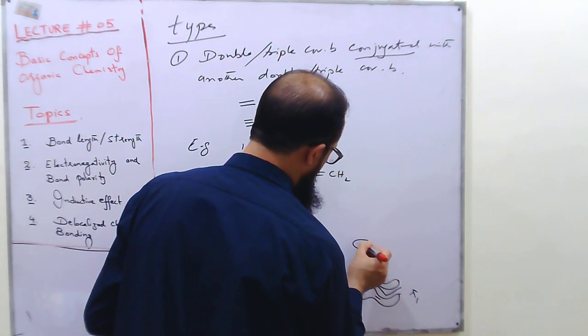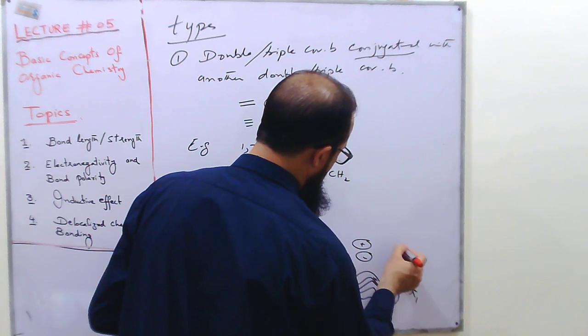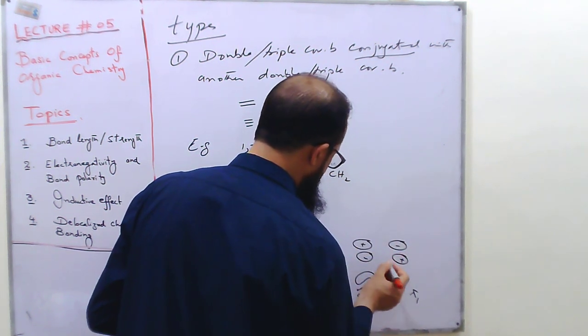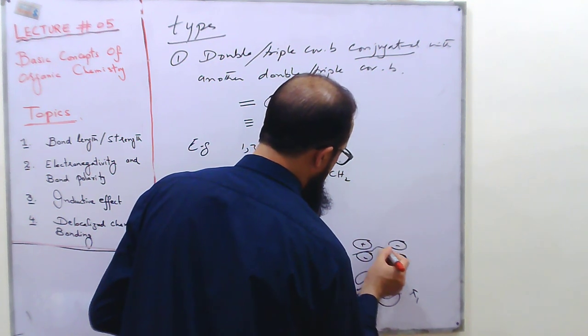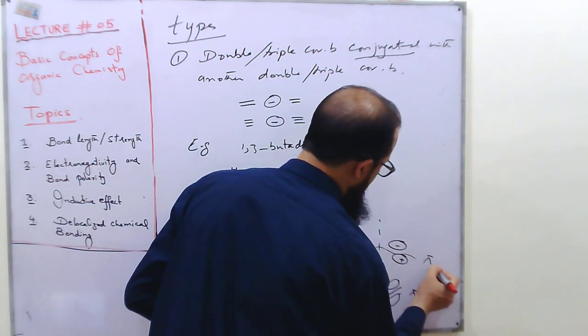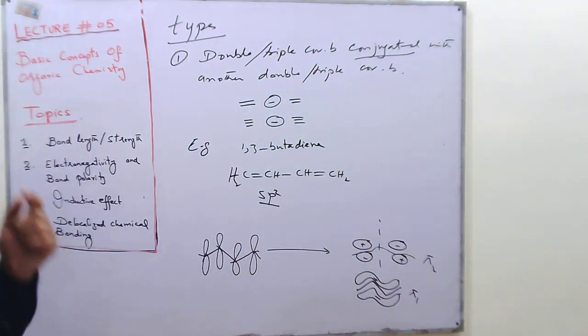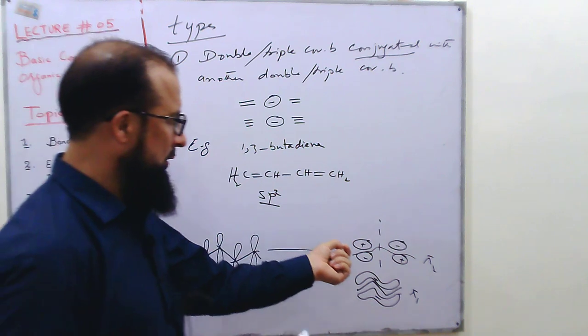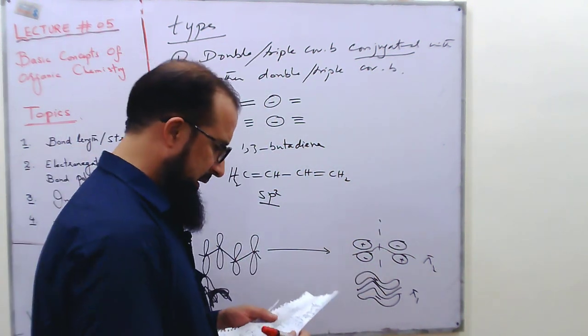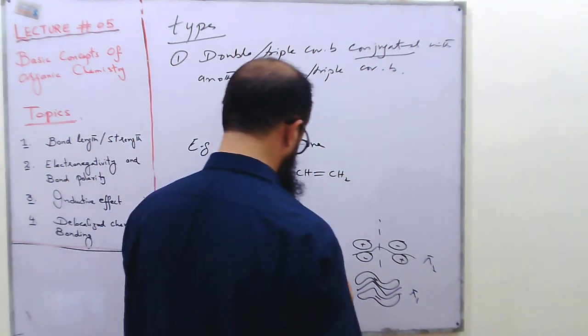Another one is pi 2, also a bonding molecular orbital, but it has a single node along with the nodal plane.